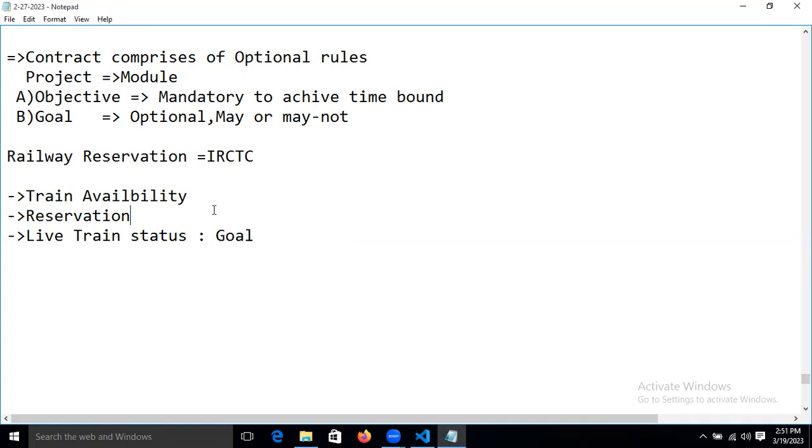That is called a goal. And this one is called an objective. Now these two things are called objectives. Objective means mandatory things.